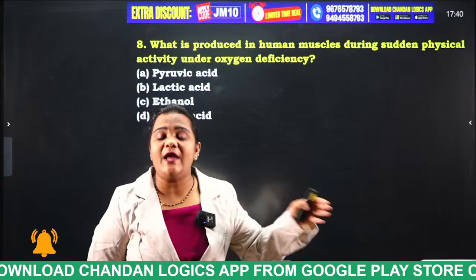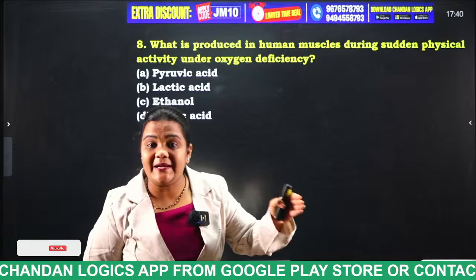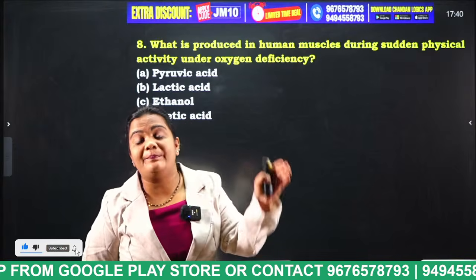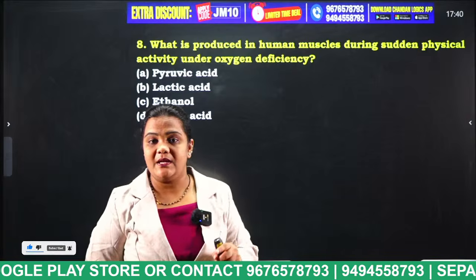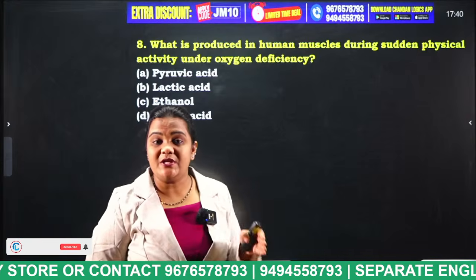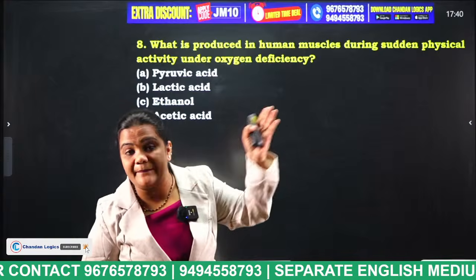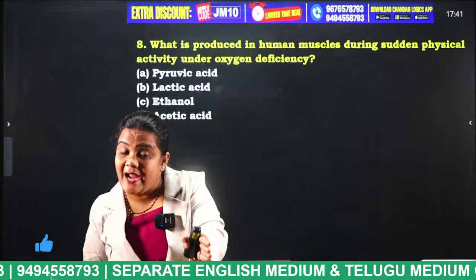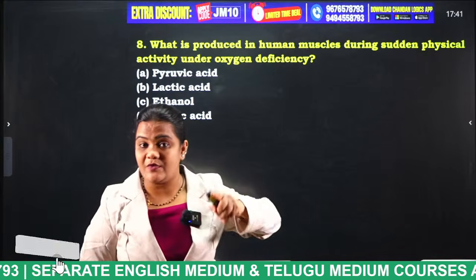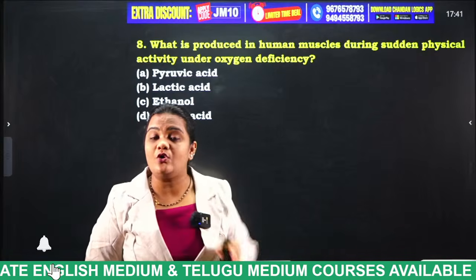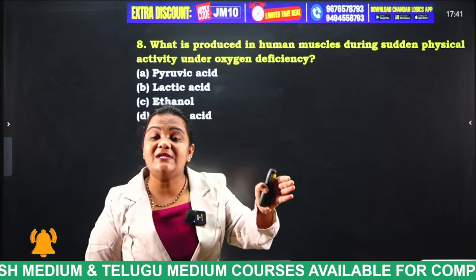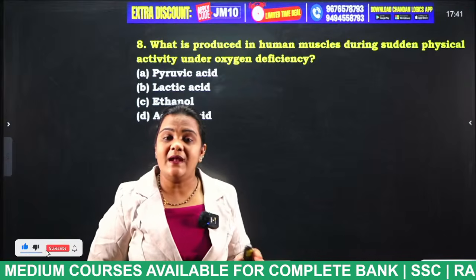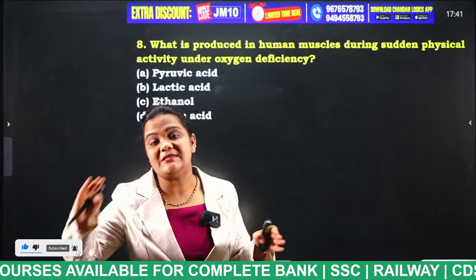What happens in aerobic respiration? In aerobic respiration, the glucose is converted into pyruvic acid, and this pyruvic acid will enter into the mitochondria, which is known as the powerhouse of the cell. What happens in this mitochondria, students? ATP energy is synthesized for cellular respiration. Clear? So this is what happens in the presence of oxygen.